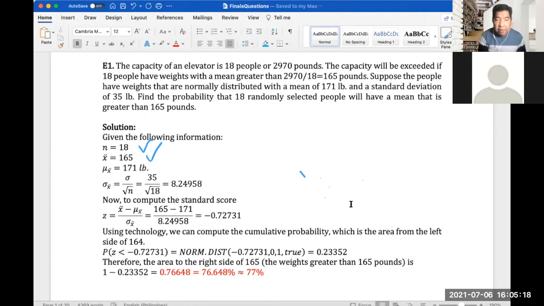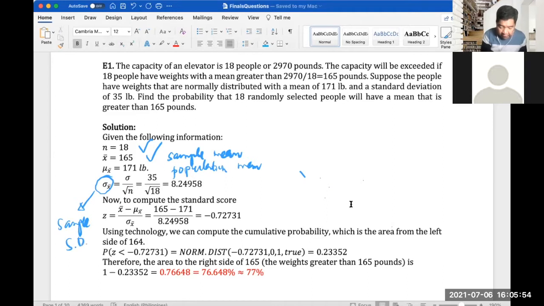And then we have the population mean. So we have two means here. One is the sample mean, which is x bar, and then the population mean, which is mu. And it also was given as 171 pounds. And then we have a standard deviation of 35, which is the population standard deviation. So sigma x bar would be your sample standard deviation. And sigma would be your population standard deviation.